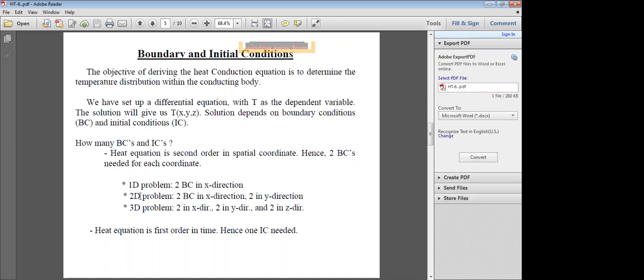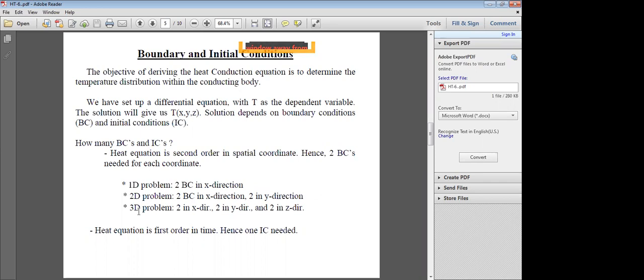If it is a two-dimensional heat transfer problem, two boundary conditions in the x direction, as well as two boundary conditions in the y direction.